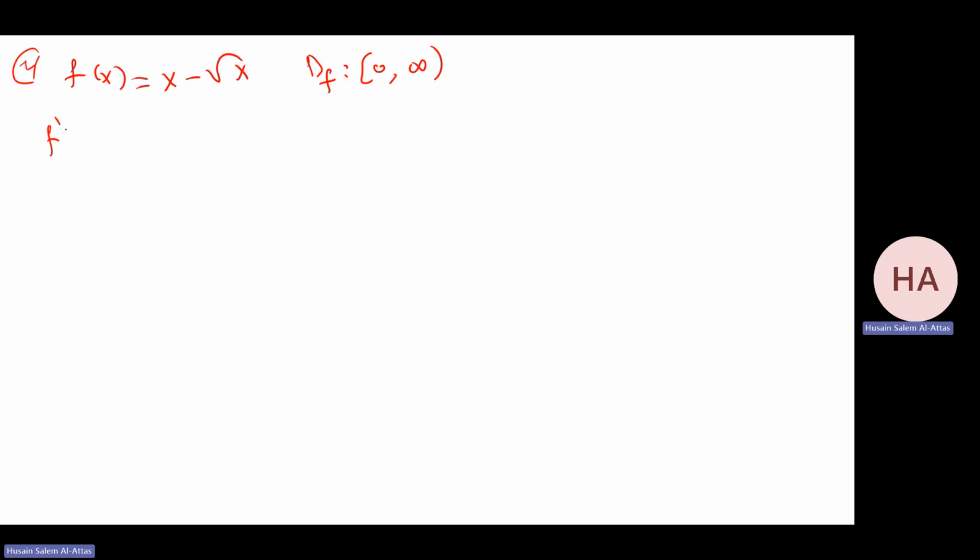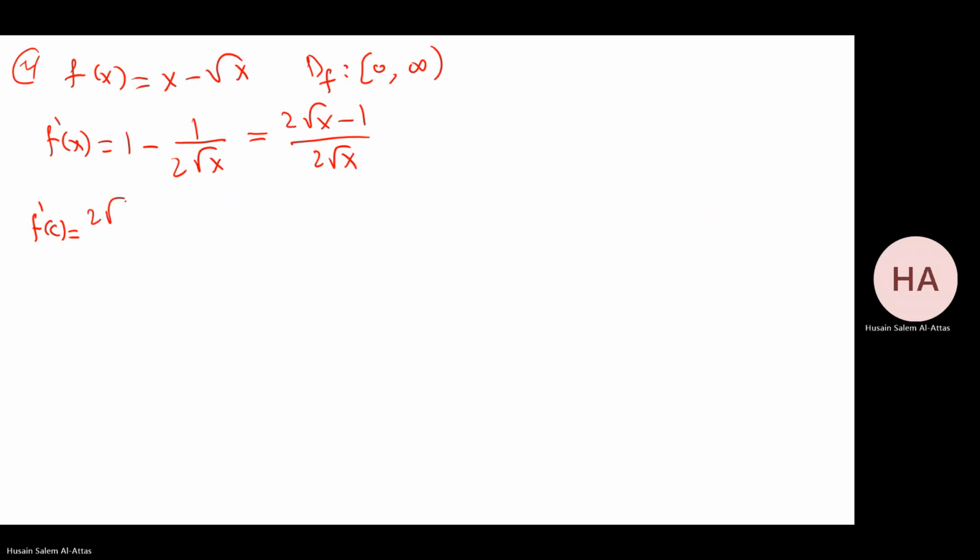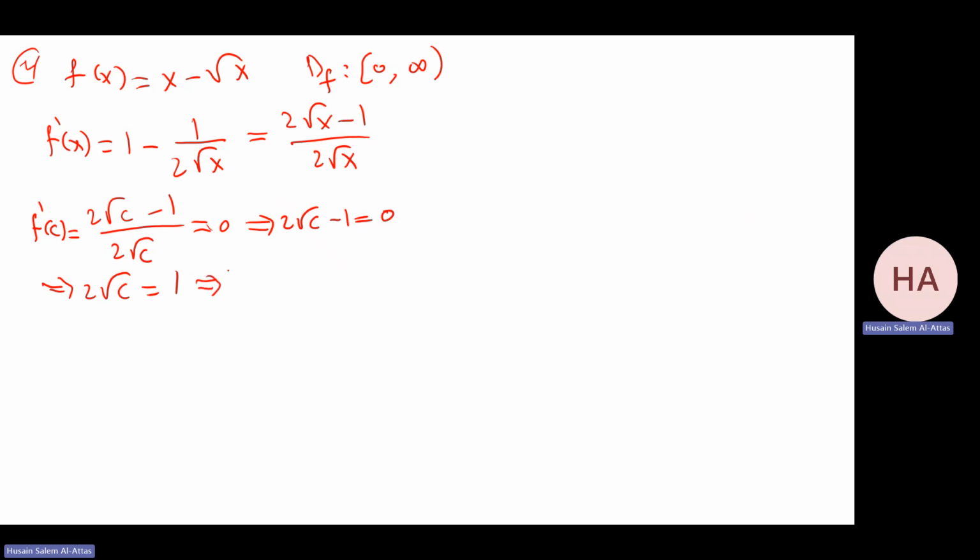I'll find f prime. That will be 1 minus 1 over 2 root x. And this one can be simplified: (2 root x minus 1) over 2 root x. Now, f prime at c equals 0. That implies 2 root c minus 1 over 2 root c equals 0. So I have 2 root c minus 1 equal to 0, so 2 root c equals 1. Square both sides, so I have 4c equal to 1. So c equals 1 over 4.